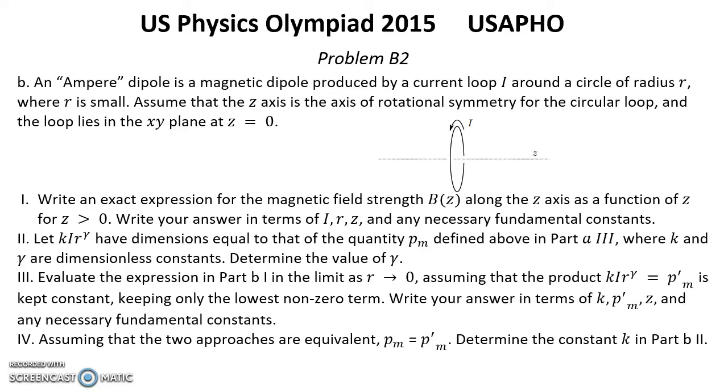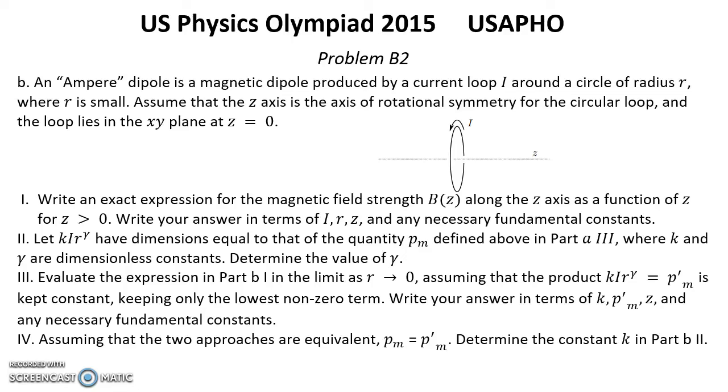Evaluate the expression in part B1 in the limit as r going to 0, assuming that the product K I R to the power gamma, equal to Pm prime, is kept constant, keeping only the lowest non-zero term. Write your answer in terms of K, Pm prime, z, and any necessary fundamental constants.